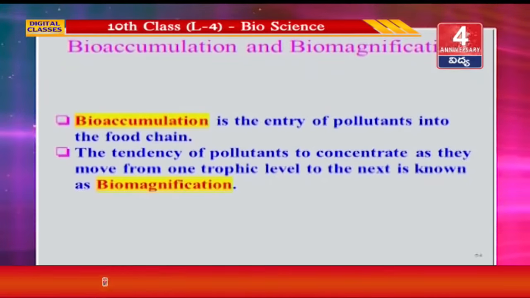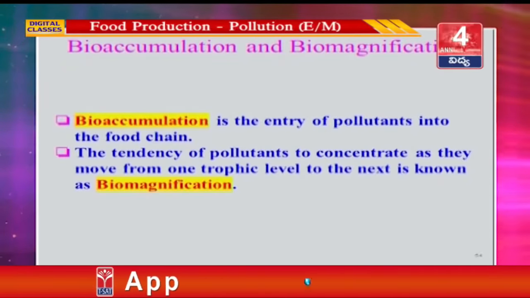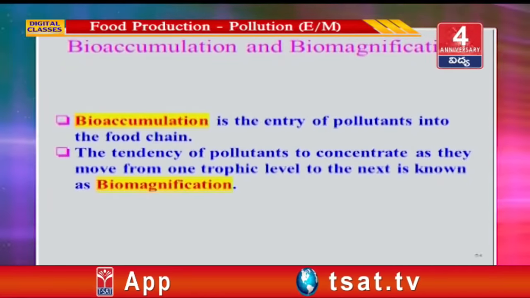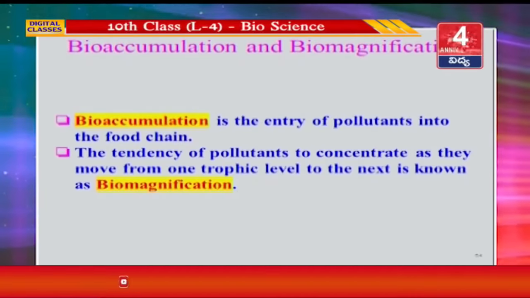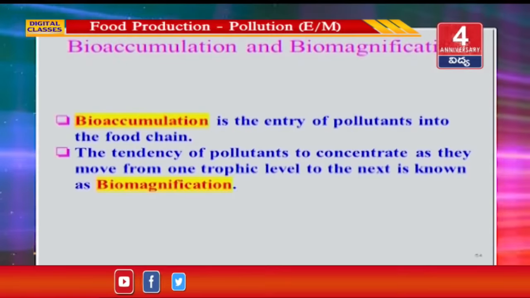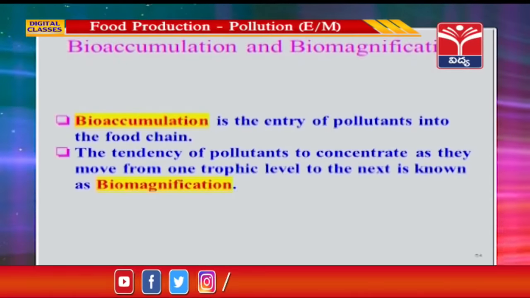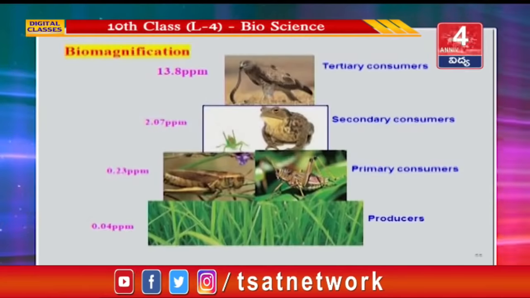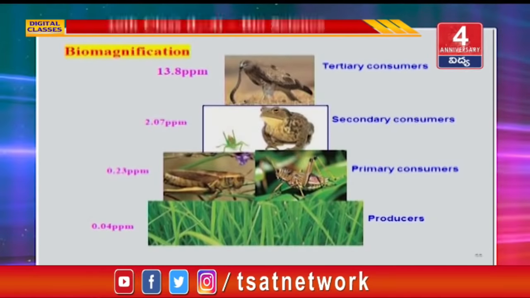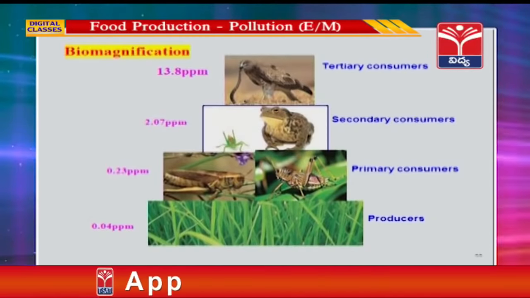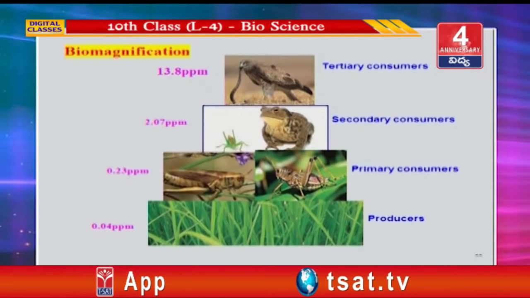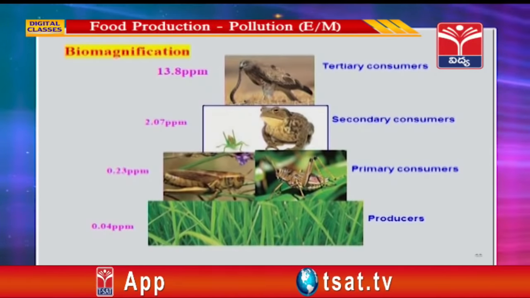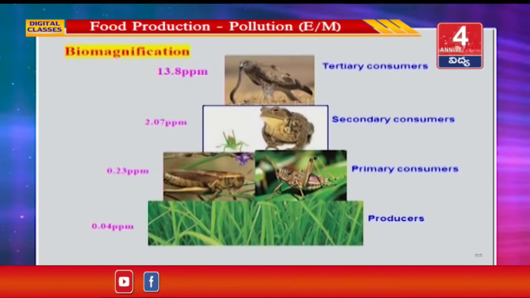Bioaccumulation and biomagnification. Bioaccumulation is the entry of pollutants into the food chain. The tendency of pollutants to concentrate as they move from one trophic level to the next is known as biomagnification. See here how biomagnification is taking place from the producers to primary consumers, secondary consumers and the tertiary consumers, how the pesticide percentage in ppm is increasing.